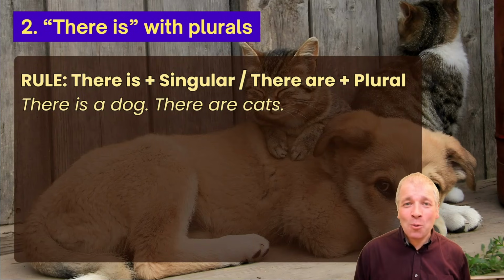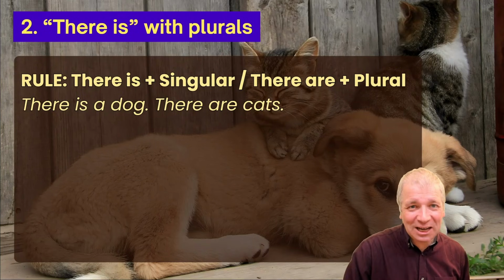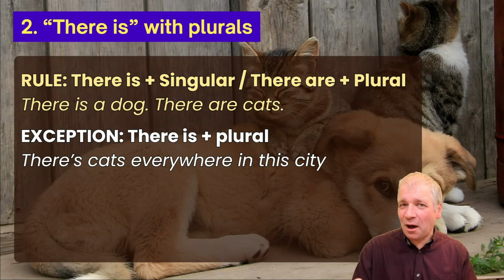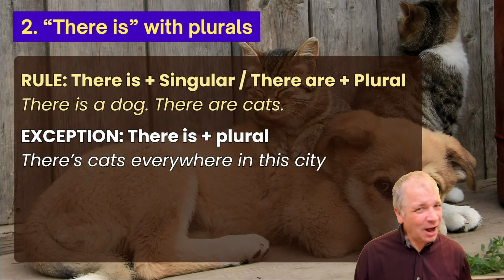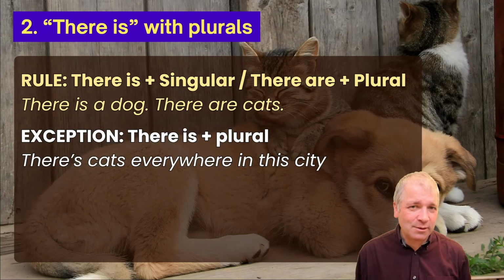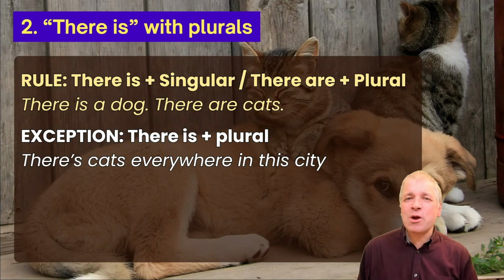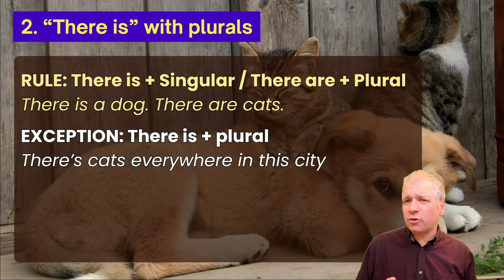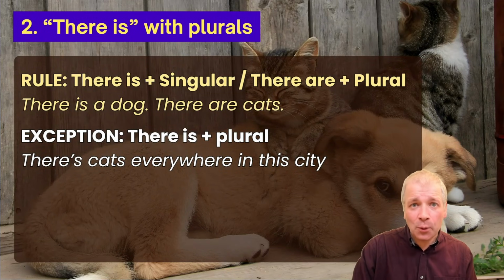But that's not how it works in real life English, because there is this exception. Many native speakers, if you listen to English enough, you'll notice that they use there is with a plural. I think I've done it in my videos. So you might hear something like this: there's cats everywhere in this city. And many of my students say, Rupert, shouldn't it be there are? Well, technically, yes, but in actual use of English, no.